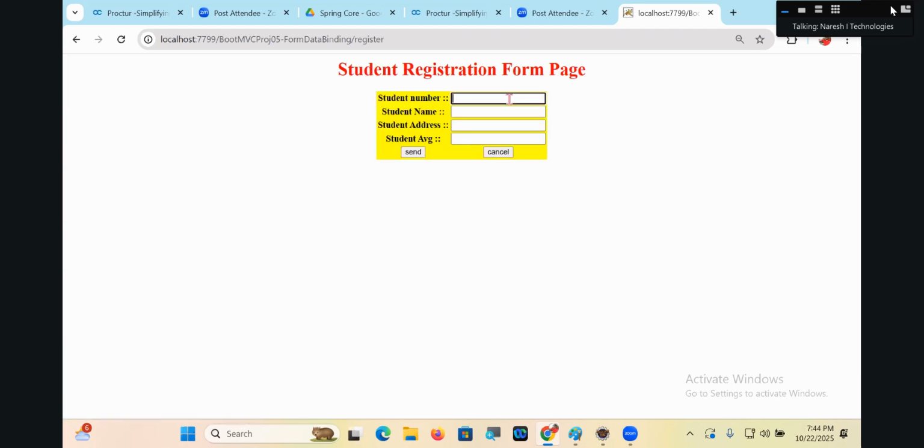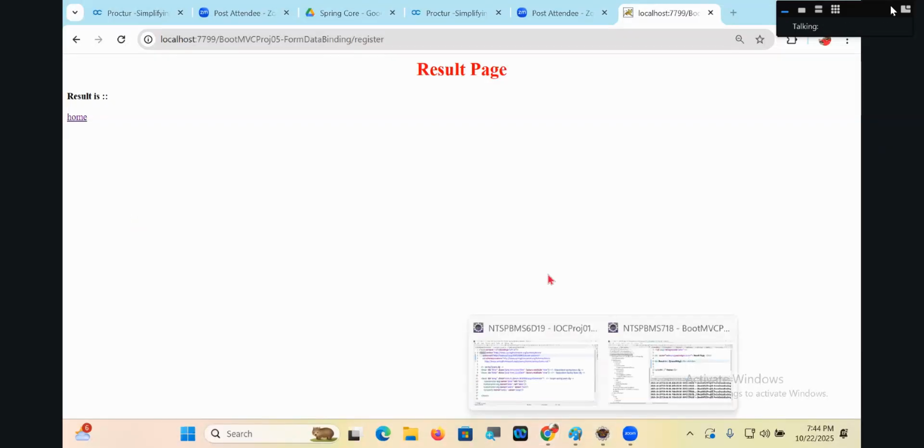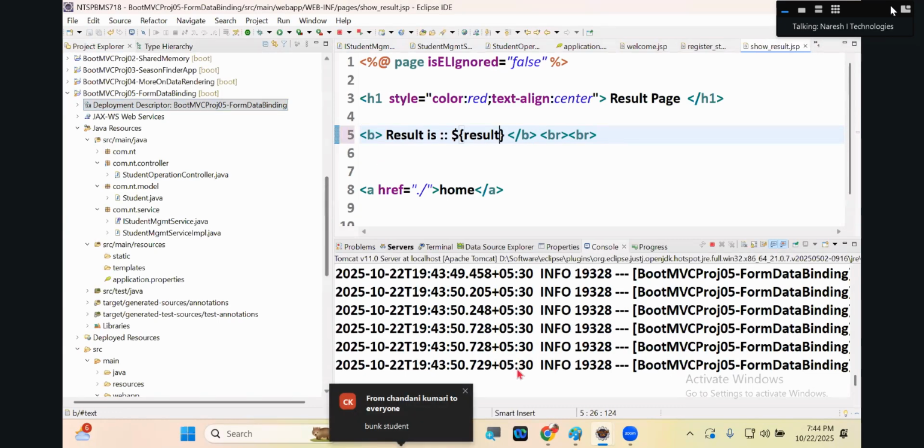Register student. Okay, Rajesh. Address. Click on send button. Oh, no result is coming. Yeah, it is just a result. It is not just a result message, it is a result.